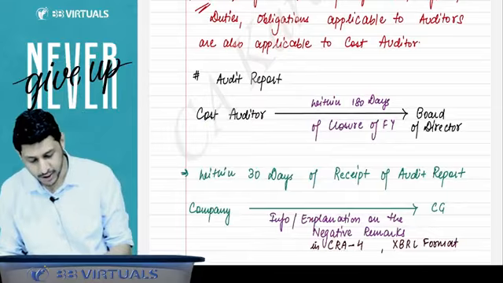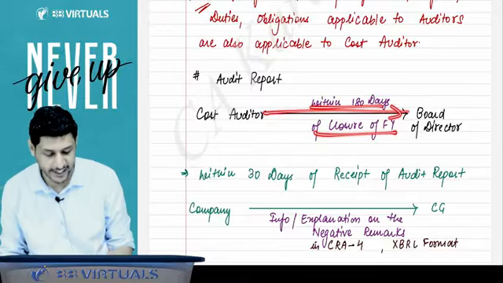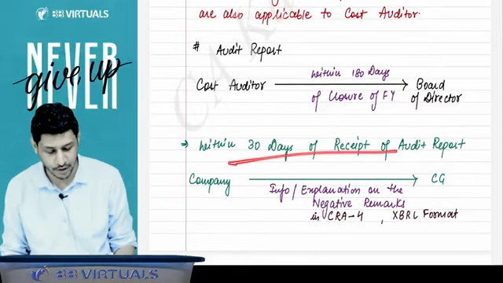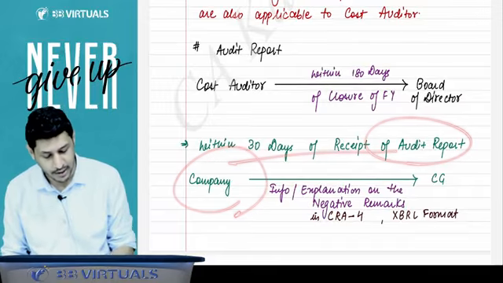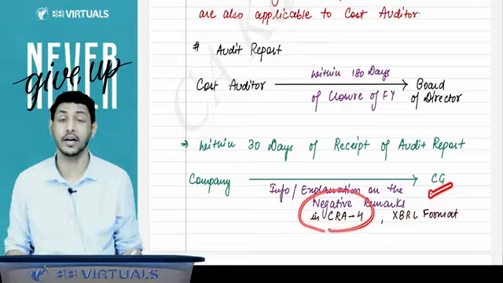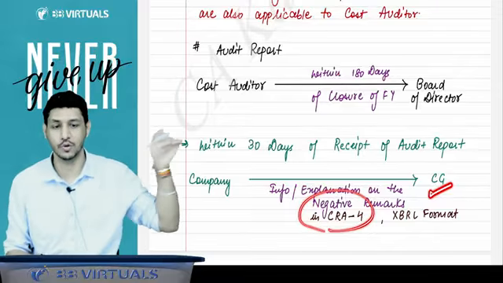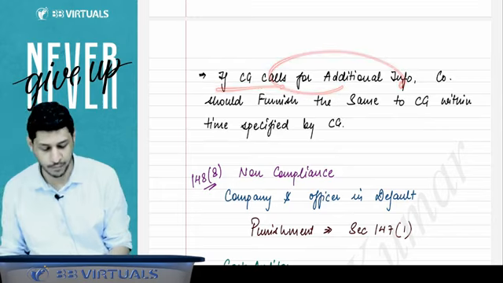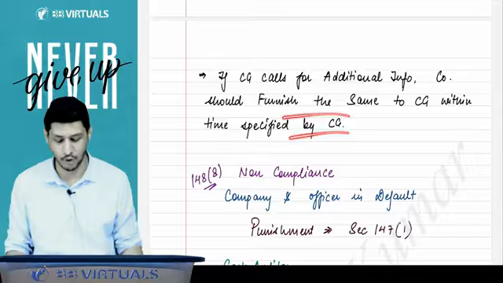And then the cost auditor will submit the audit report within 180 days of the closure of the financial year to the board of directors, and within 30 days of the receipt of the audit report, the company will give the explanation on the negative remarks submitted by the auditor to the CG. You have to submit this statement to the CG. And if CG calls for additional information, the company has to provide the same also.